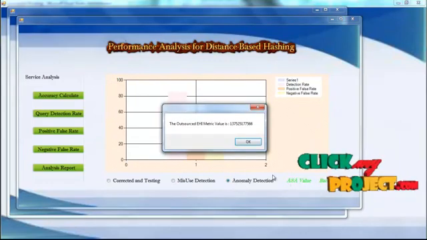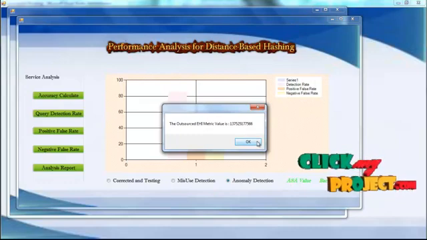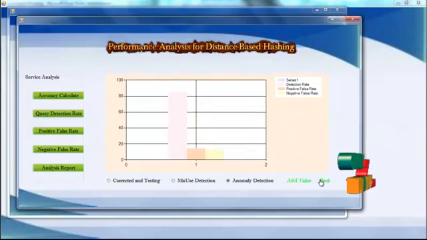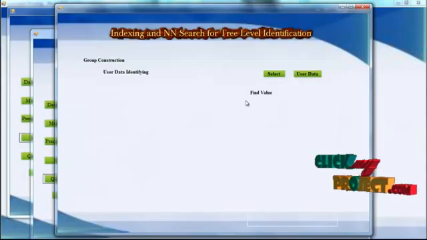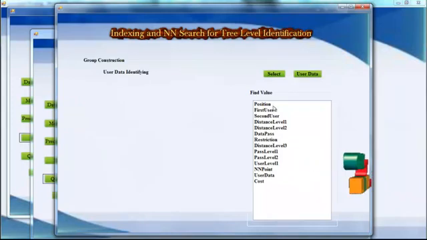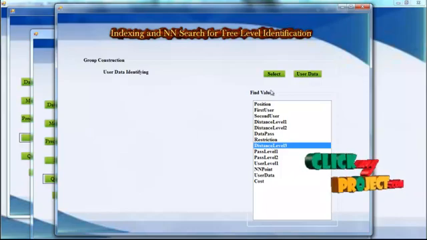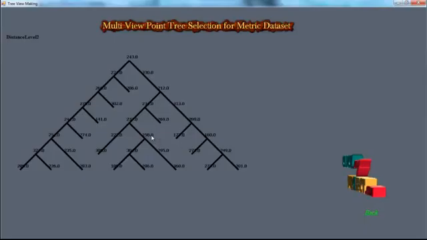Next we have an ASA value. The ASA value we found is 1375251775566. Back to the process. Next is the query accuracy, where we have several values, such as position and first user. I select any one of the values, and for the user data I found the tree view. So for each and every distance, the data set values have been calculated with the tree view process. Thank you.